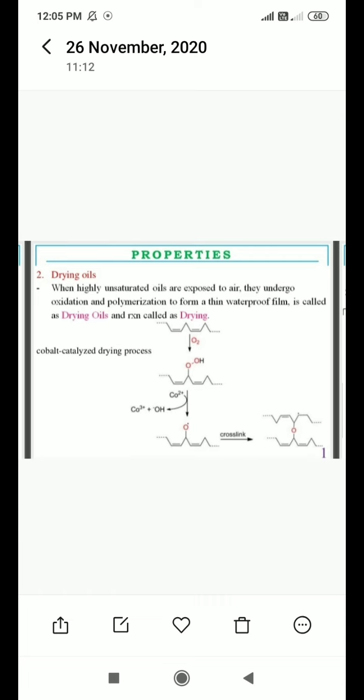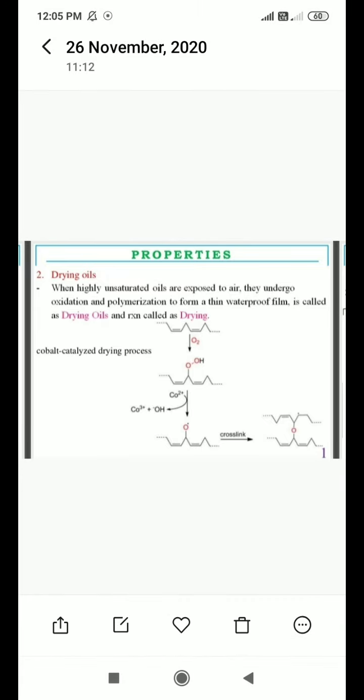Both structures form cross-linking with the help of oxygen, and polymerization occurs. This is drying of oils. In the drying of oils, oxidation and polymerization occur, meaning the oxygen atom helps to polymerize the compound.